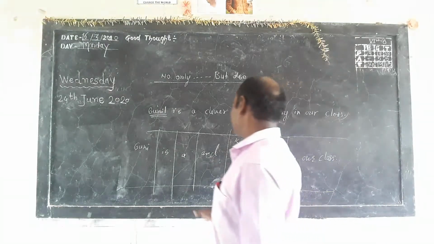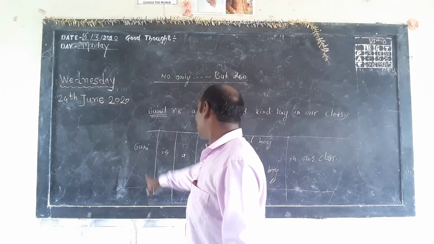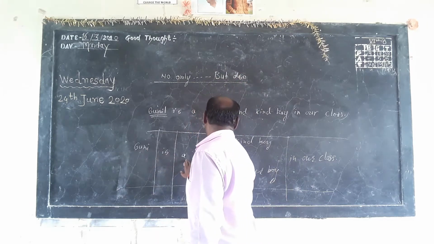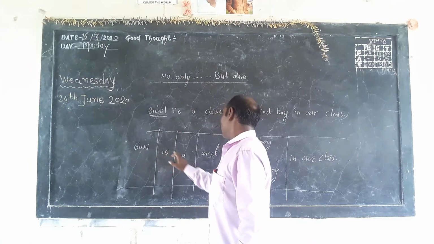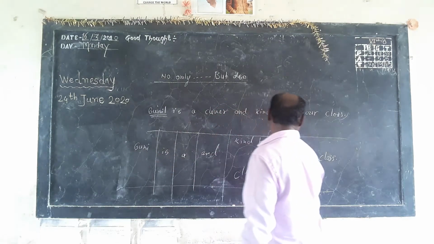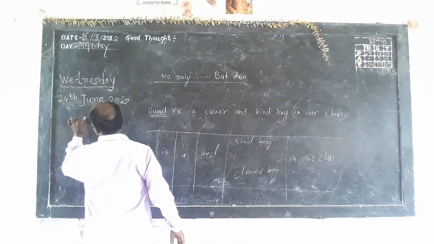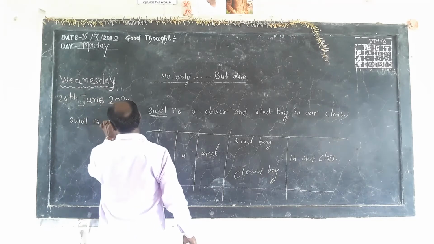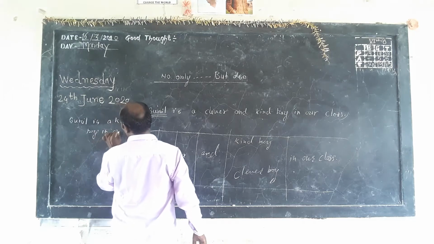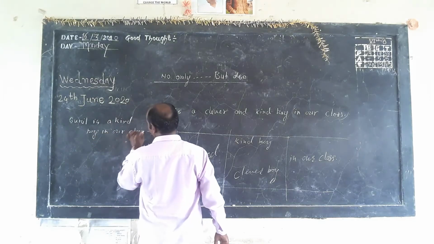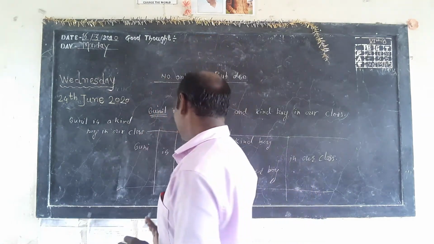We can prepare two sentences using all this matter. First of all, Sunil is a kind boy in our class.